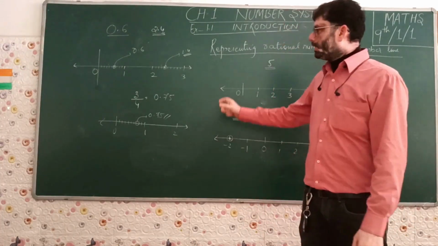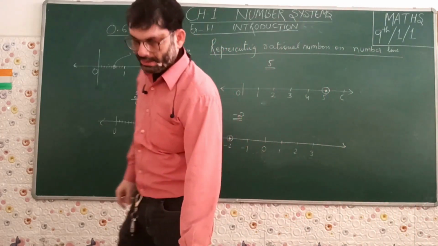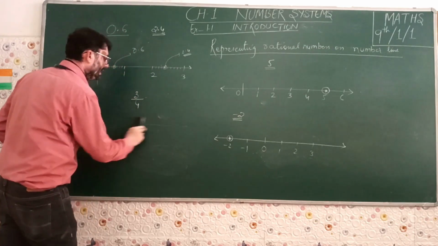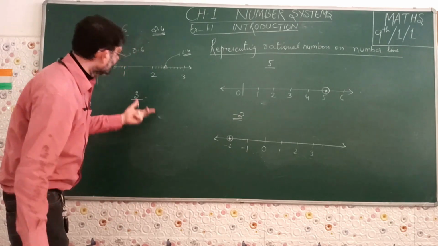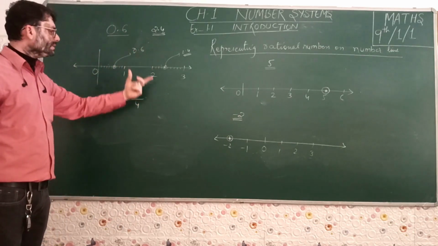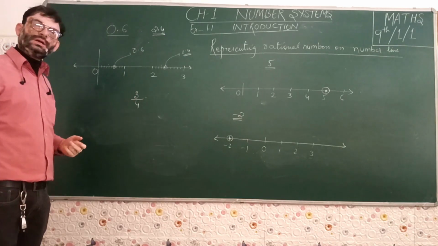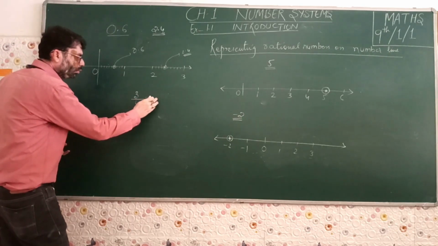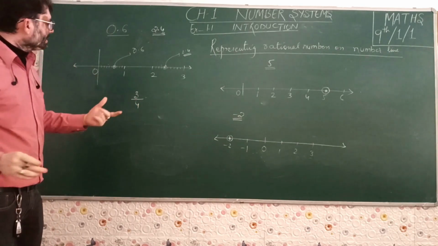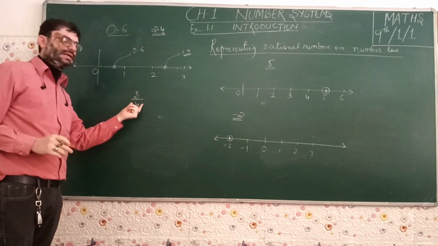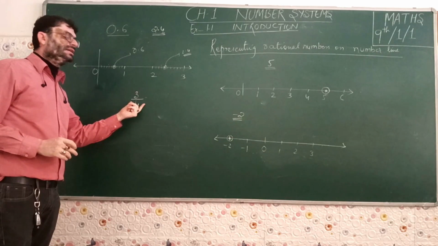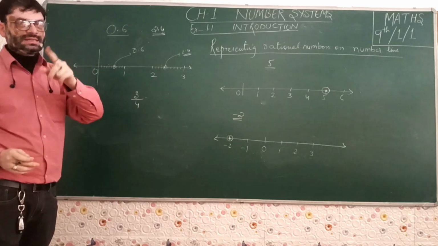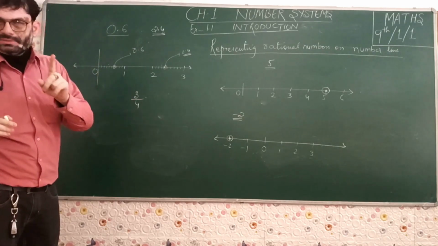What if we do not convert it into decimal form? Then also we can directly plot 3 upon 4 on the number line. This is another method. The first method, as I was relating it with the decimals, that is why I converted it into decimals. But without converting it into decimals also, this can be represented. This is 3 by 4. The value is 0.75 that we know, and since the numerator is smaller than the denominator, that means the value lies between 0 and 1. This value is less than 1 since it is positive. If it is less than 1 and positive, that means the value lies between 0 and 1.